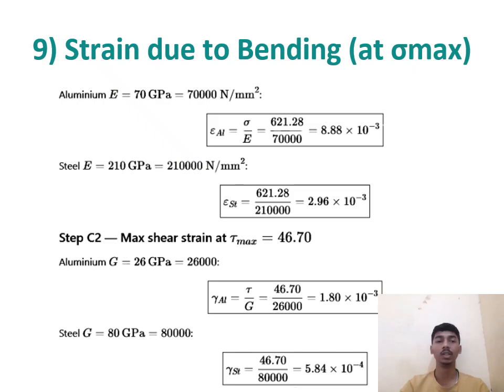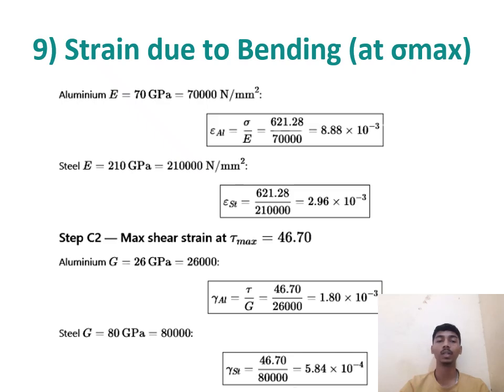In steel, E is equal to 210 gigapascal, that is 210,000 Newton divided by mm square, that is epsilon st is equal to 621.28 divided by 210,000, that is 2.96 into 10 raised to minus 3.